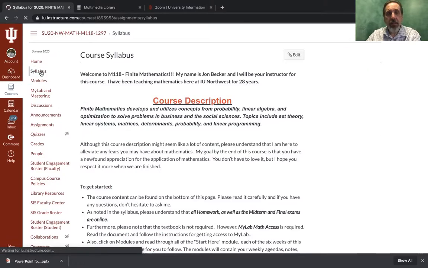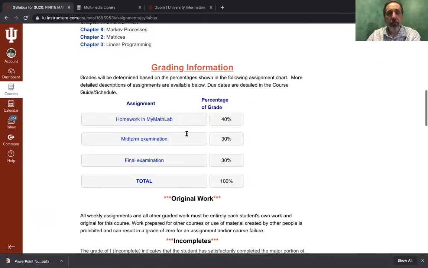I want to go back to the syllabus and remind you of the grading scale.